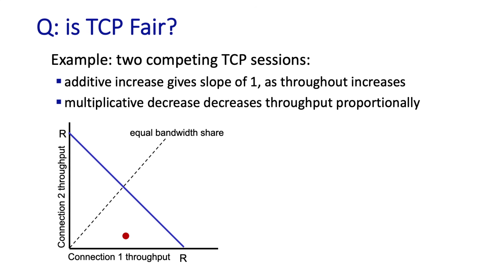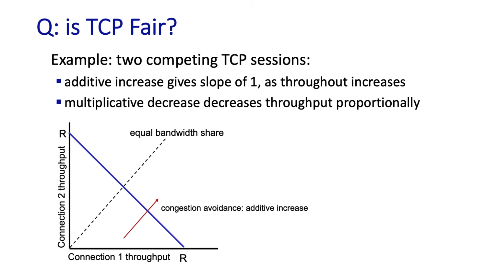Well, let's see. Because the aggregate throughput of the two connections is less than R, no loss is going to occur at this red dot point, and both connections will increase their window by 1 MSS per RTT as a result of TCP's AIMD algorithm. So the throughput of the two connections proceeds along this 45-degree line, since there's an equal increase of 1 maximum segment size per RTT for both connections.